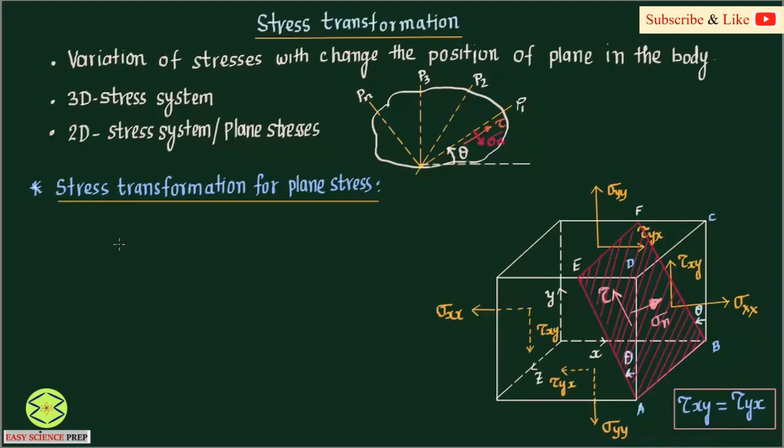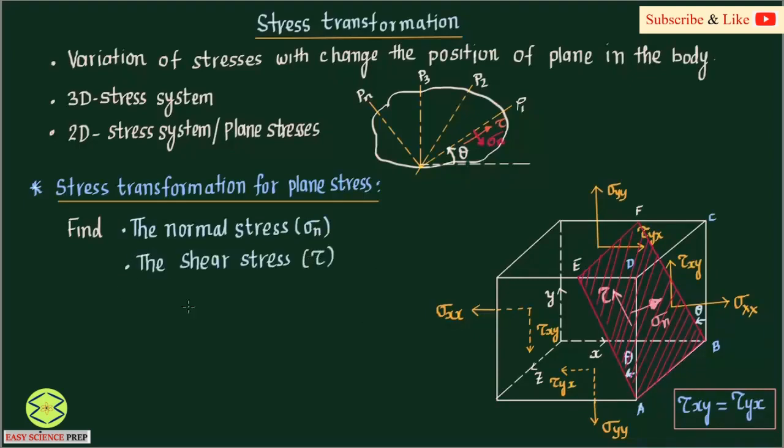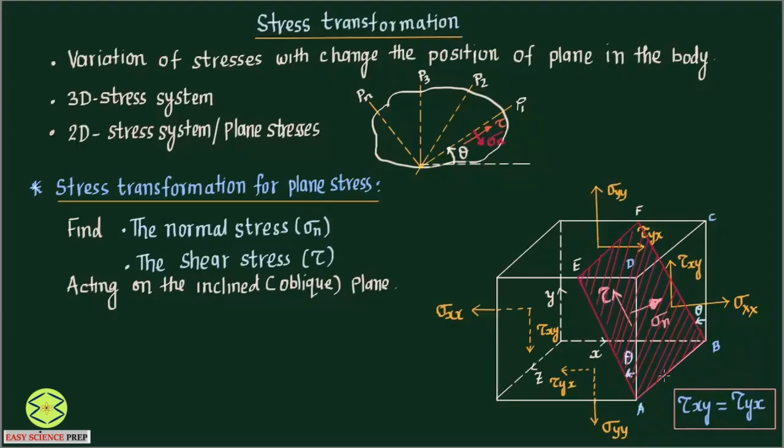So in stress transformation, we have to find the normal stress, which is called sigma normal, and second we have to find the shear stress tau on the inclined plane. Inclined plane is also called as oblique plane. So this is our objective. Basically our objective is to find out the stresses acting on a particular plane which is inclined at certain angle with the reference plane. So remember, this vertical plane is the reference plane. Now this diagram is a little bit complicated because it is drawn in 3 dimension.